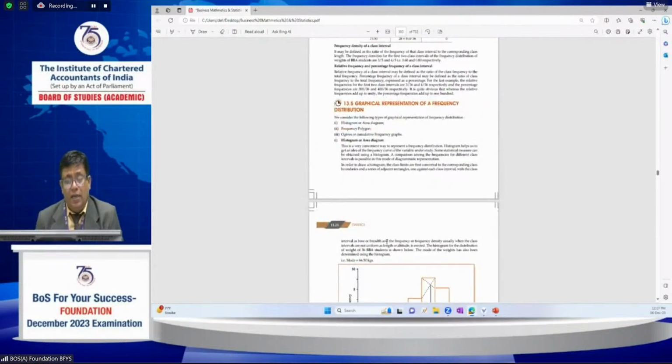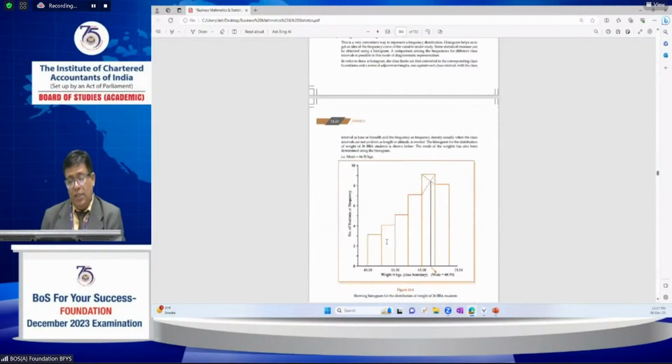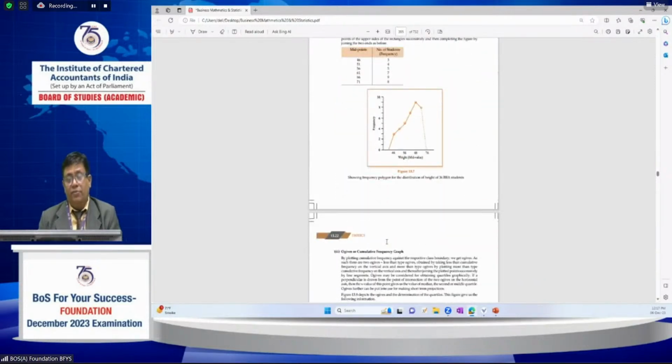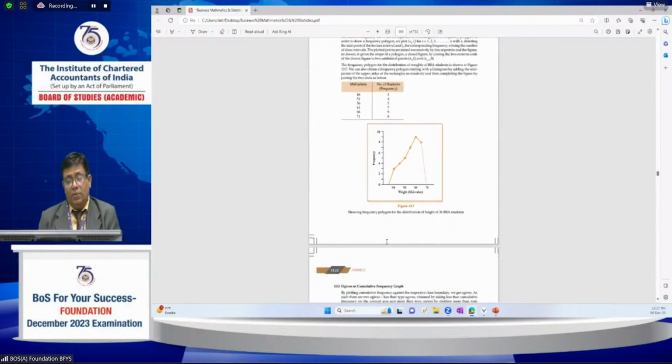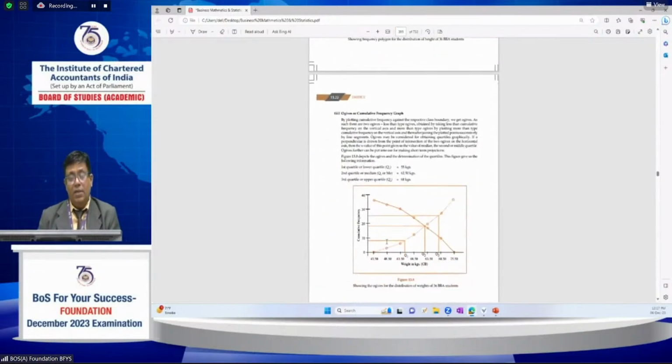Then the histogram: what a histogram means, the class interval, and using the histogram you can find the statistical average called the mode. Further, the OG curve is a frequency curve, with a less than cumulative curve and a more than cumulative curve.